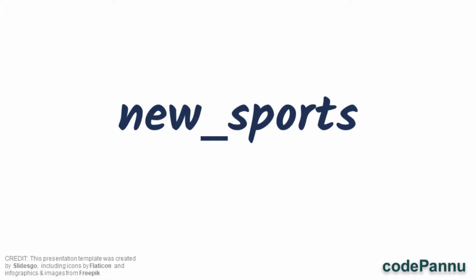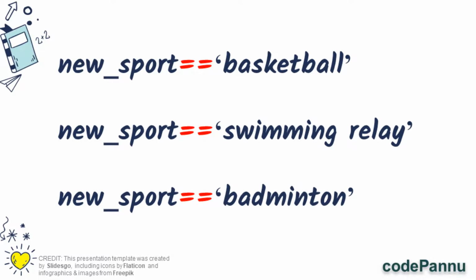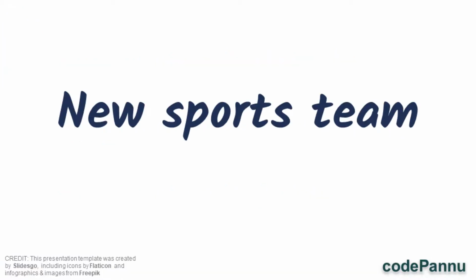Now to check if that new sport is one of the sports that we already like, we are going to write conditions such as new sport equal to basketball, where basketball is my first favorite sport. Then we can probably write new sport equal to swimming relay, which is another sport I like, and then new sport equal to badminton. So we can write as many conditions as we want based on how many favorite sports we have.